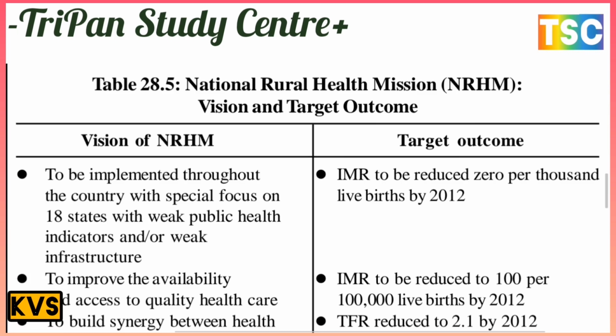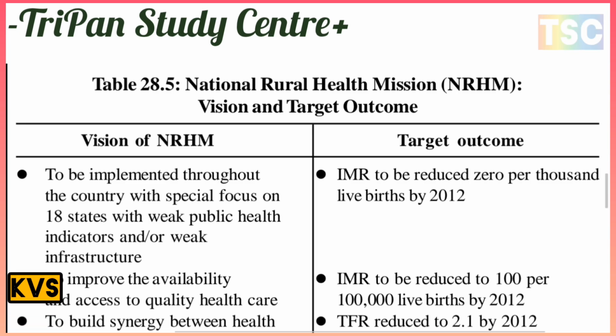National Rural Health Mission, NRHM: the vision and target outcomes. There's an important point here. Vision is the most important. It is to be implemented throughout the country with a special focus on 18 states with weak public health indicators and weak infrastructure. The target outcome here is IMR to be reduced to 30 per thousand live births by 2012. The next aim is to improve affordability and access to quality health care.